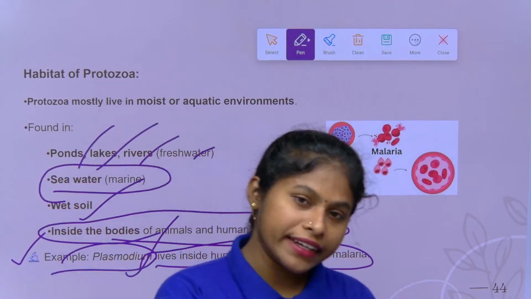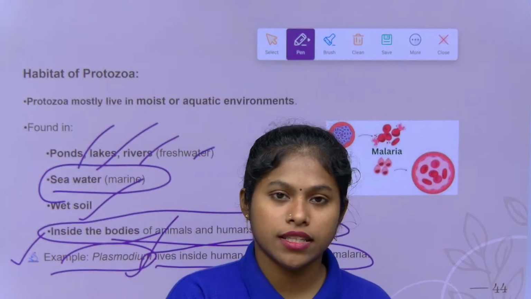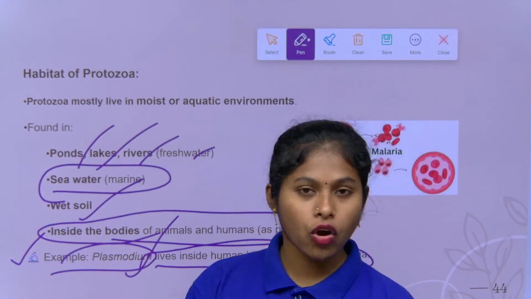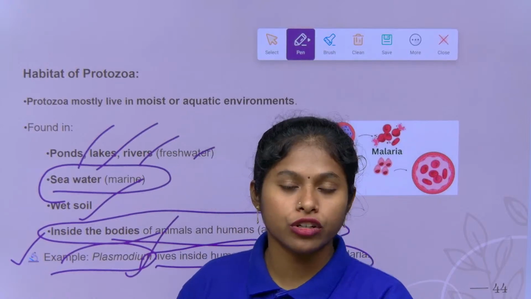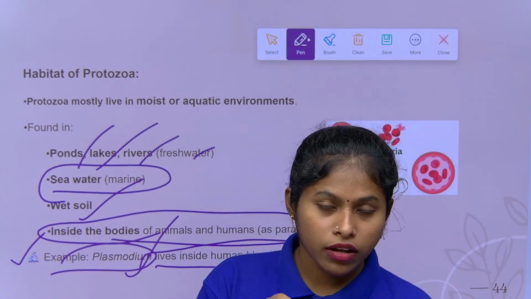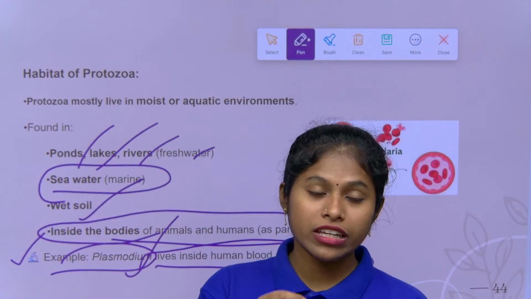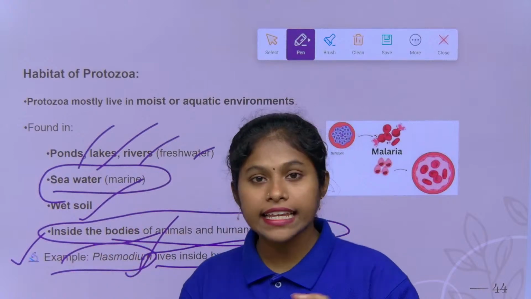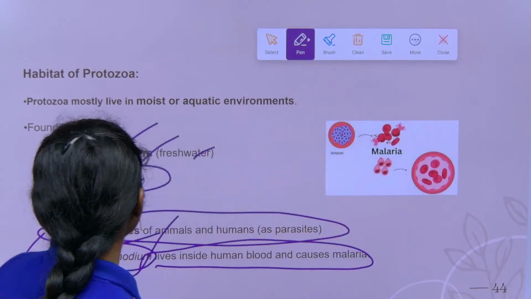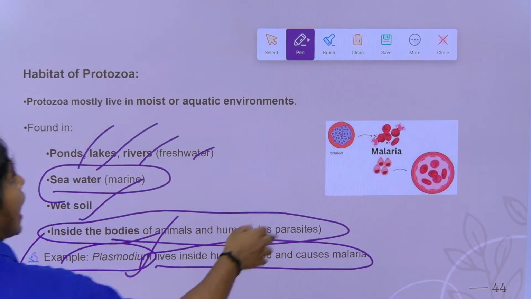When it bites, it is transferred to us. This is how malaria is caused, children. So the mosquito acts as a carrier, a transporter, not as the malaria itself, not having the Plasmodium content itself. This is about the habitat, children.